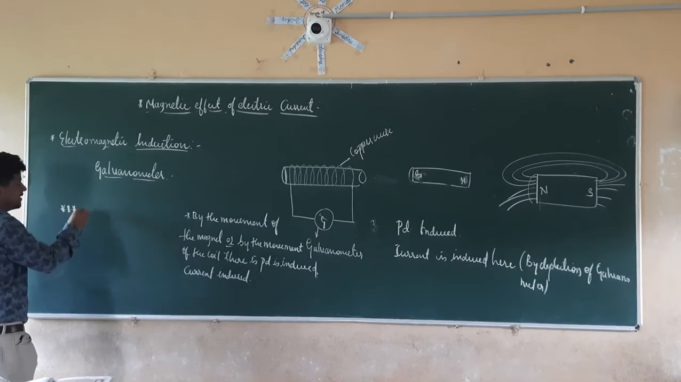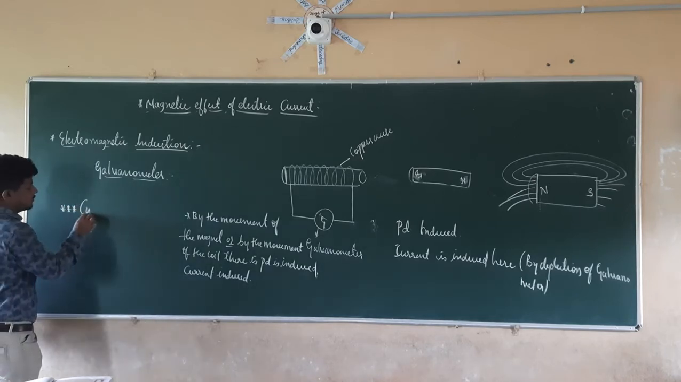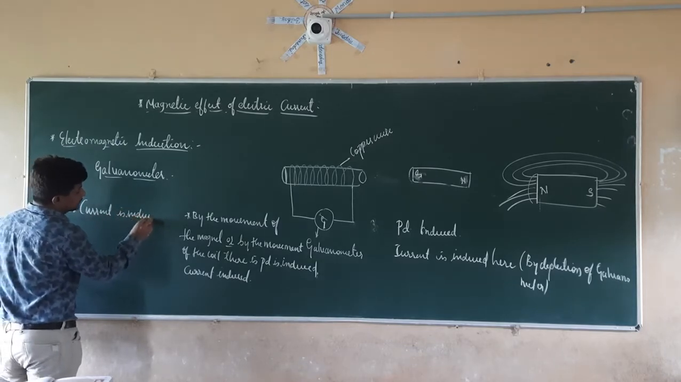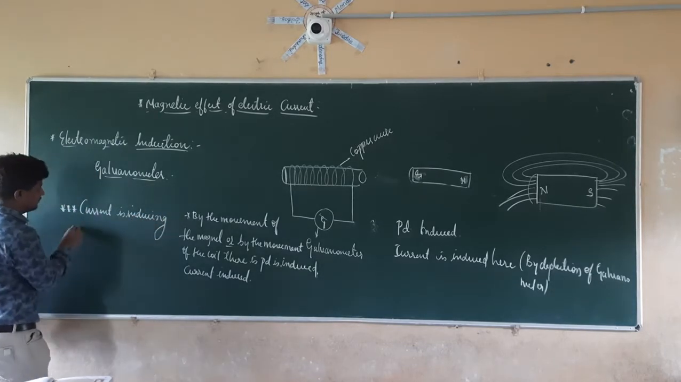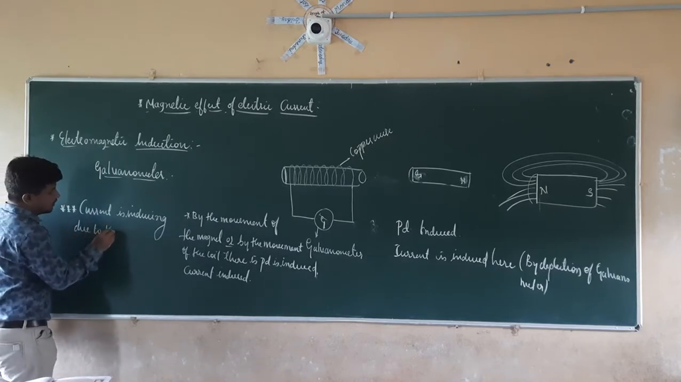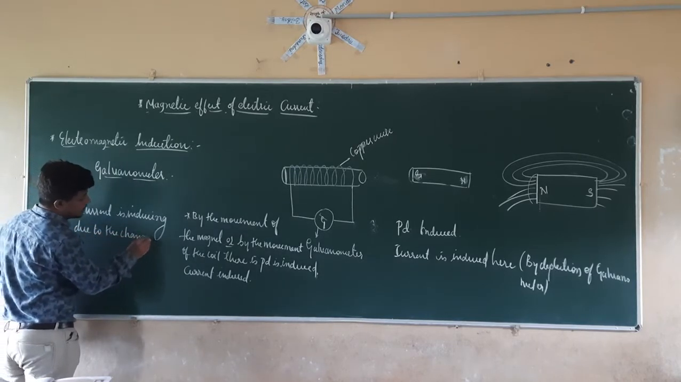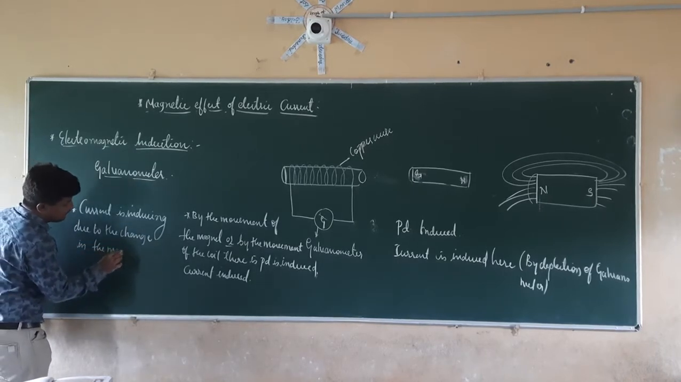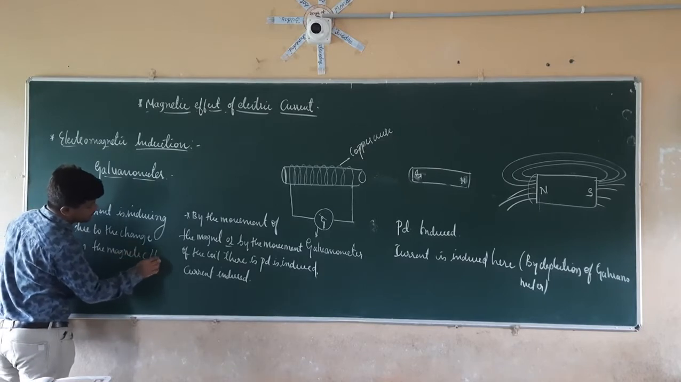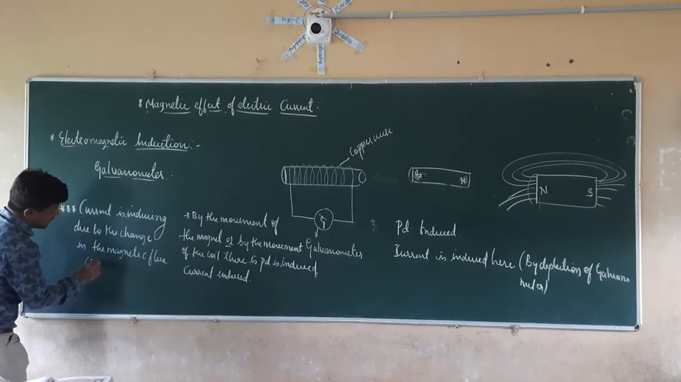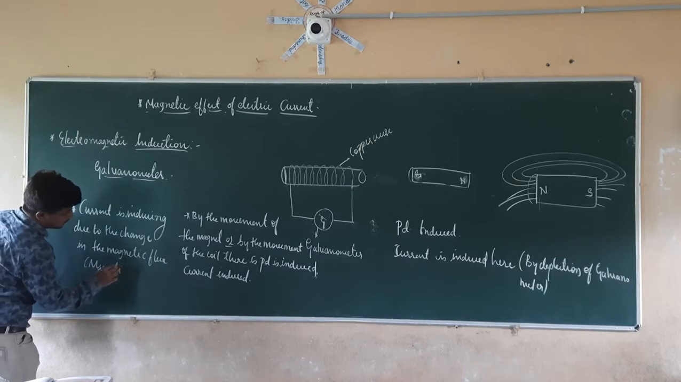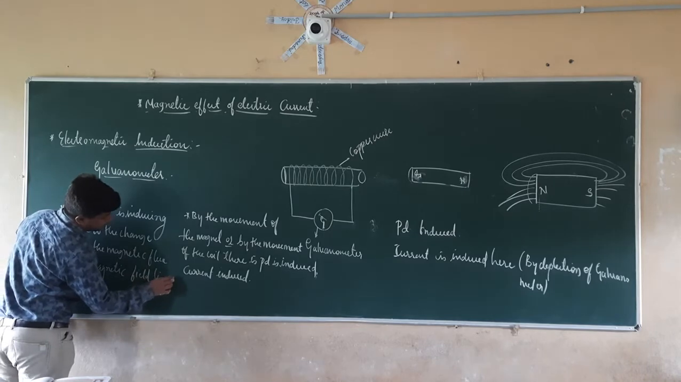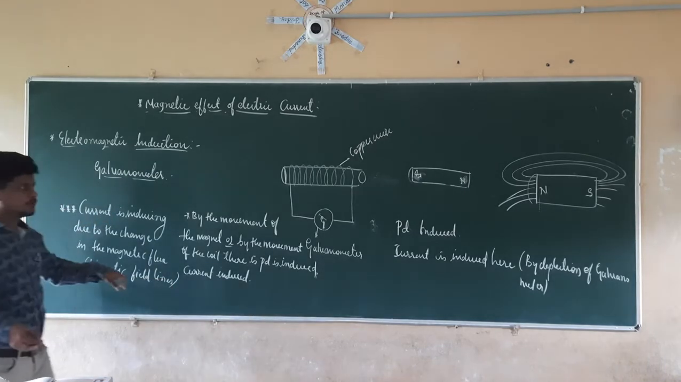Another point here. Why is the current inducing here? Current is inducing due to the change in the magnetic flux. That is nothing but the change in the magnetic field lines. Current is inducing due to the change in the magnetic field lines.